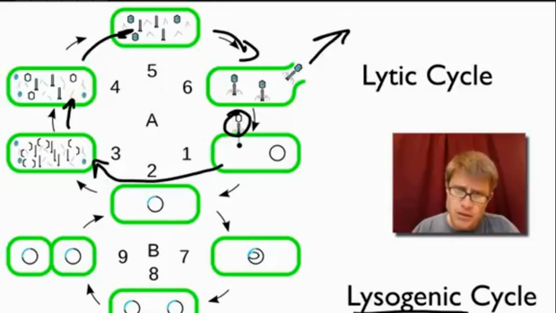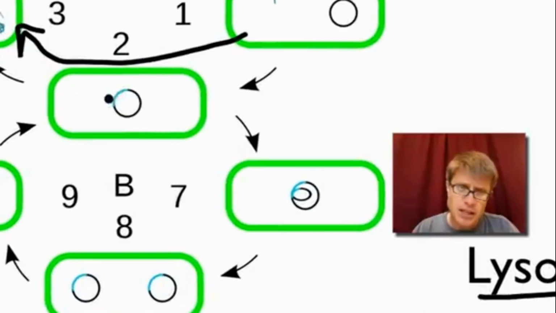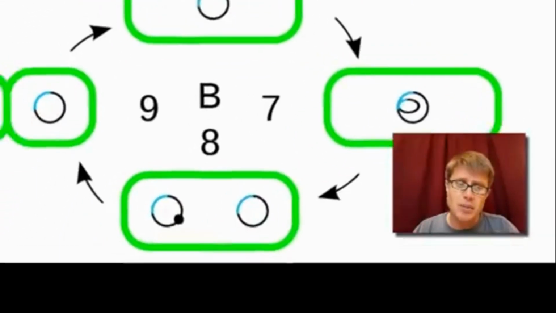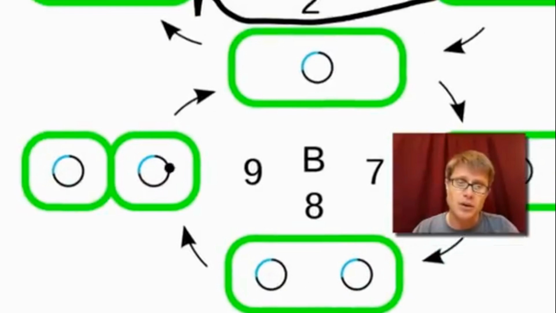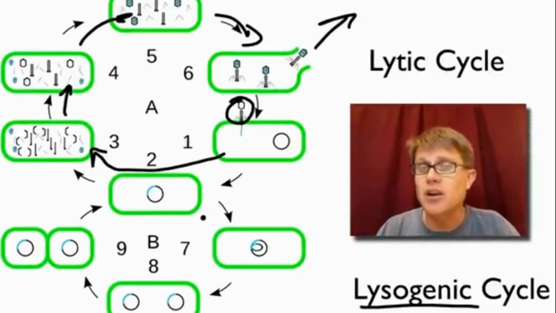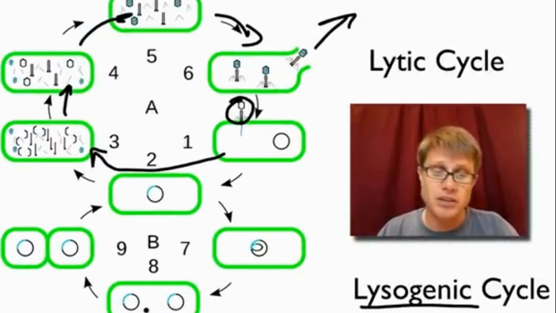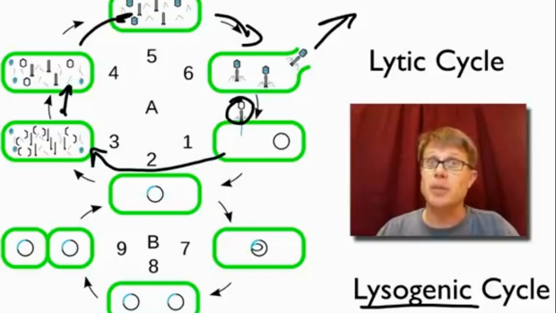So what happens here is they'll inject their DNA in, it'll actually sit in the bacteria, and then as the bacteria copies itself, it'll be copied over and over and over again. So that's pretty cool. In the lysogenic cycle, which is not in all viruses, they're actually getting the bacteria to copy them over and over and over again. They can eventually jump back into the lytic cycle, and then this continues.